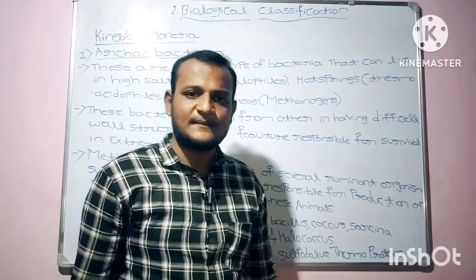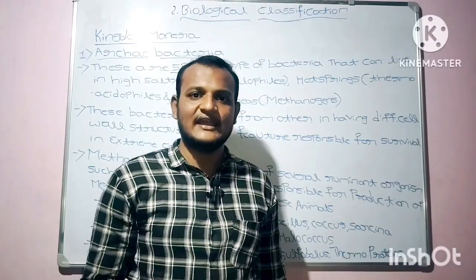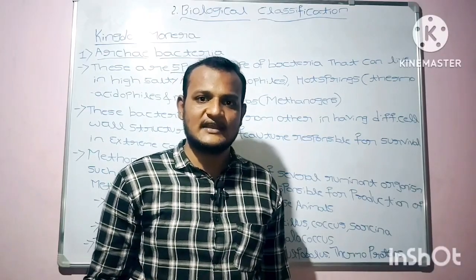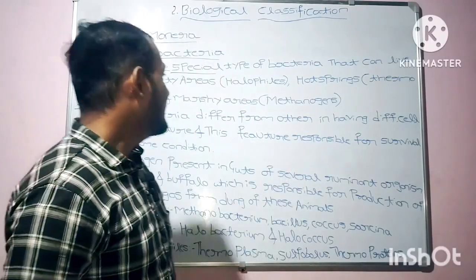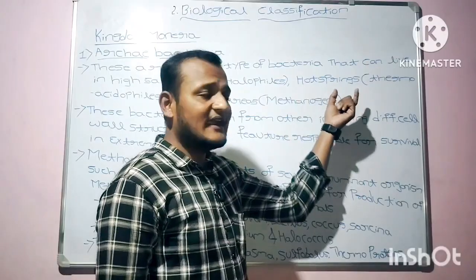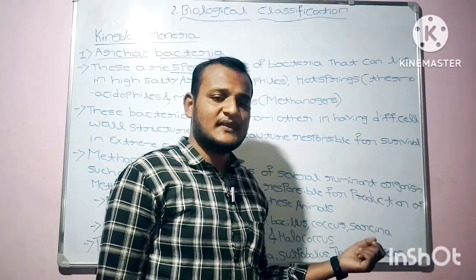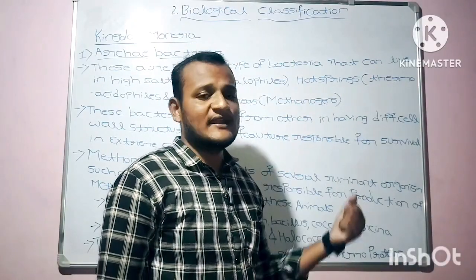The bacteria that can live in high salty areas are generally known as halophiles, and the bacteria that can live in hot springs are known as thermoacidophiles.